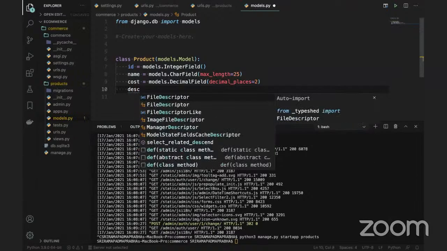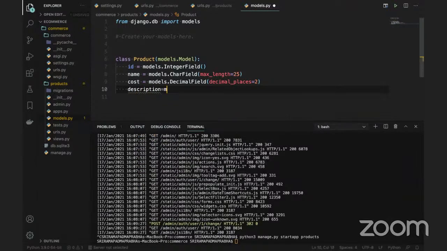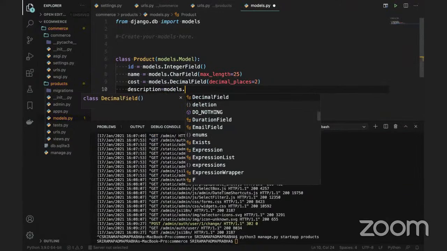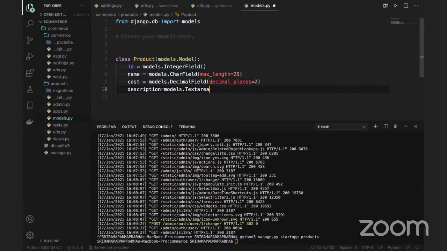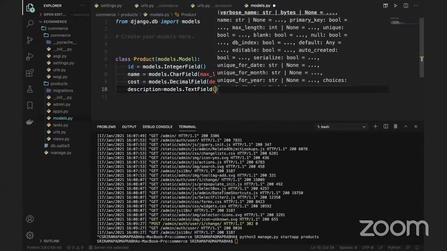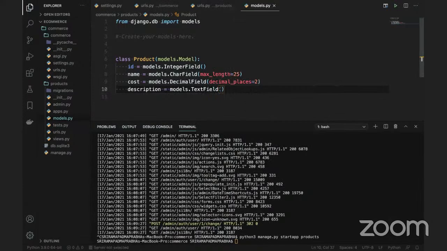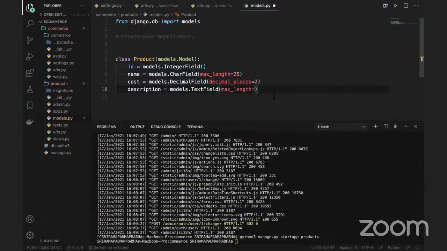We can say description equal to models.TextField, text area or text field, something like this is there. I'm going to use the text field here. You can give it as blank, and also if you want to put a maximum length, how much maximum length you can accept here, I can say 500 characters, basically.